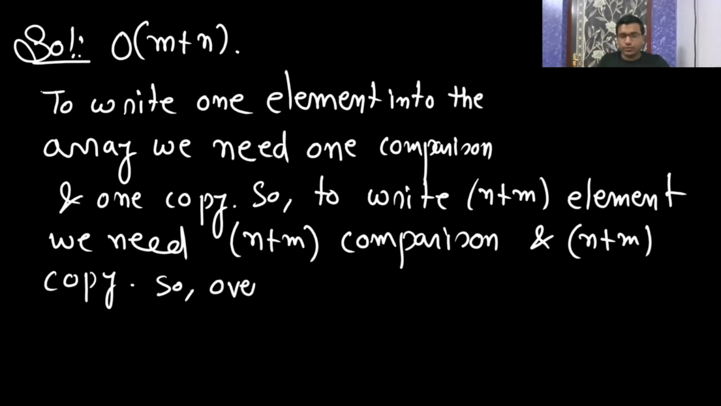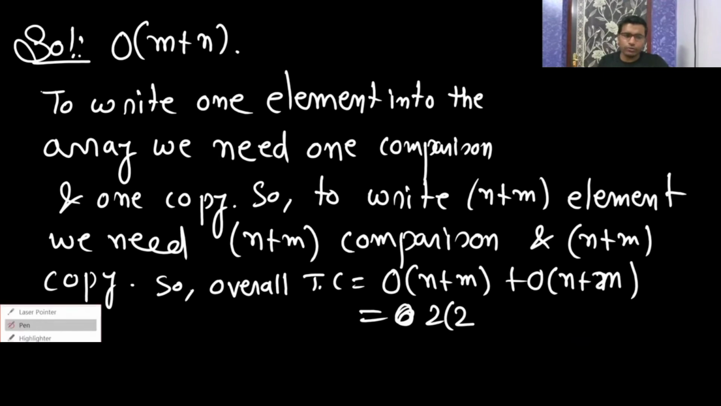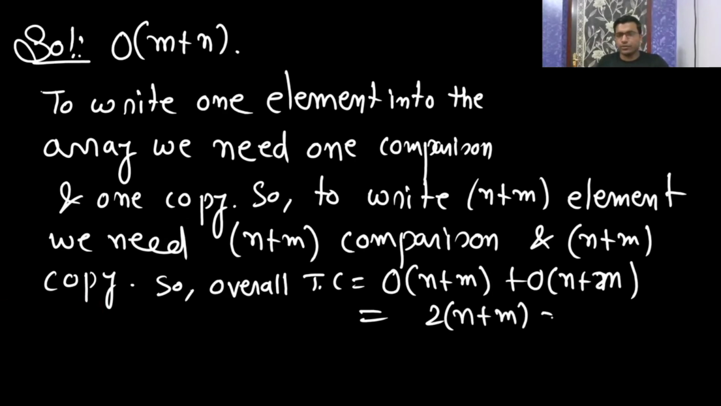So overall time complexity is going to be big O of n plus m plus big O of n plus m. That is going to be 2 times (n plus m). That is going to be big O of n. Okay.